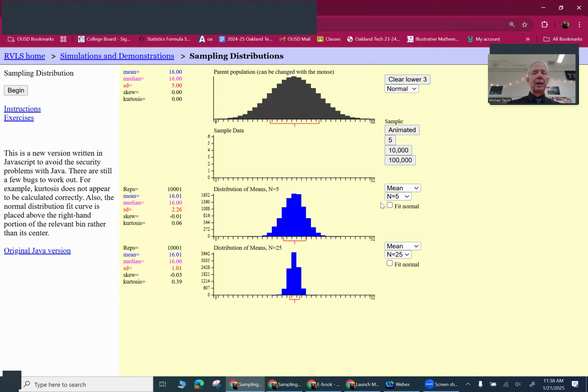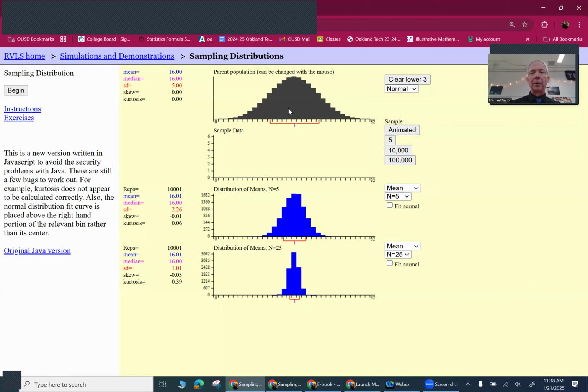So this is just showing that as I increase my sample size, my sampling distribution gets smaller, which means in general, my estimates are going to be better. I could still get one that's too high or too low, but I'm less likely. Whereas up here, I'm more likely to get one that's too high or too low. And notice over here, my mean is 16. My standard deviation is 2.26. So I could be off easily.